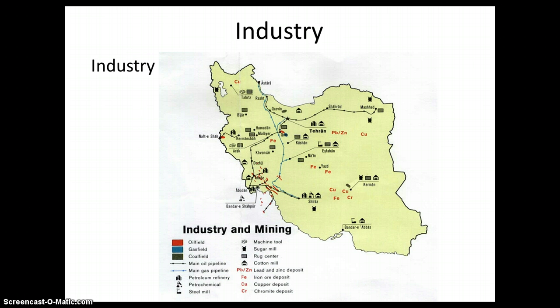Now, in terms of industry, Iran has a lot of industries that they use to make money. You'll notice that there's a lot of red here. The red, all these little lines here, they indicate oil fields. So Iran's main industry is oil. And if you also notice, most of the oil fields are located on the west. And if you remember from our first slide, that is the border that Iran shares with Iraq.